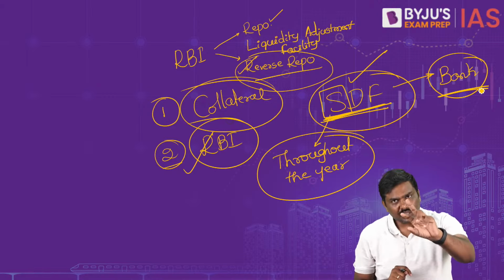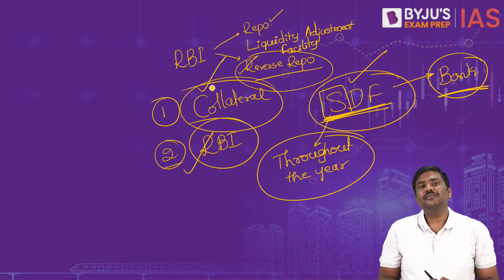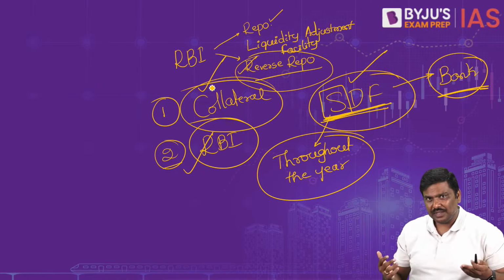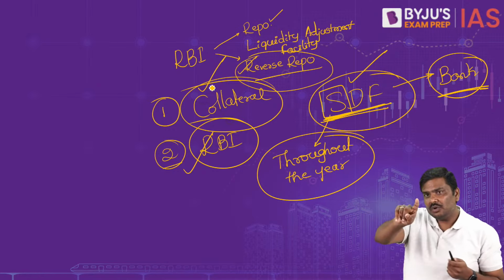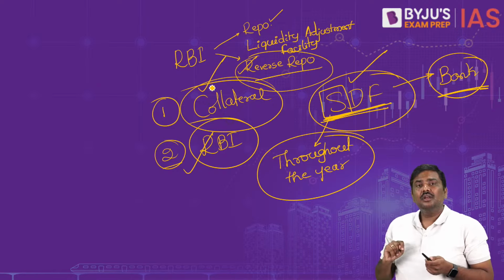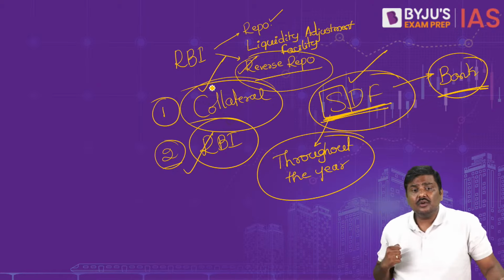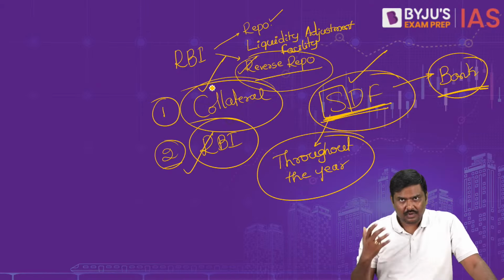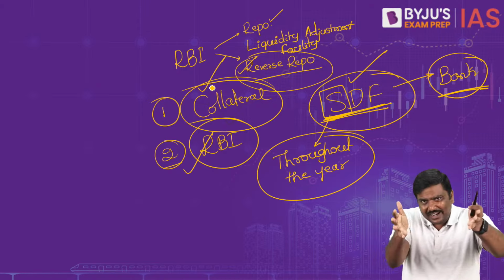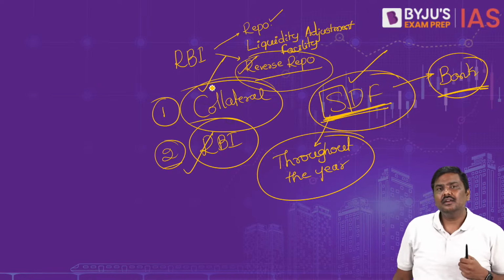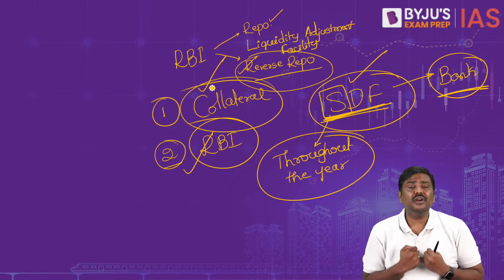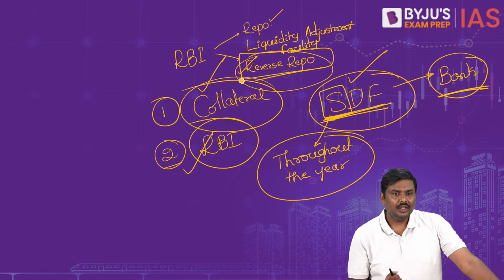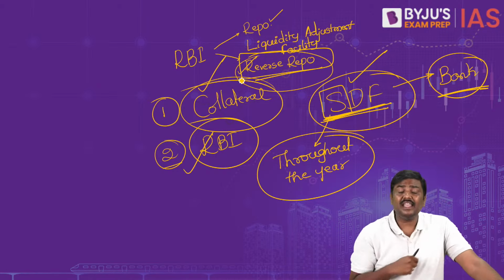Point number one. Point number two, collateral. Collateral means in case of reverse repo, imagine you have 100 crore rupees. You will go to RBI, you want to keep it under the reverse repo, and RBI has to give you securities. But what if RBI doesn't have sufficient securities? You have 100 crores, you want to keep it with RBI, and RBI doesn't have sufficient securities. Don't you think the reverse repo will fail there? Reverse repo is not effective in that case.